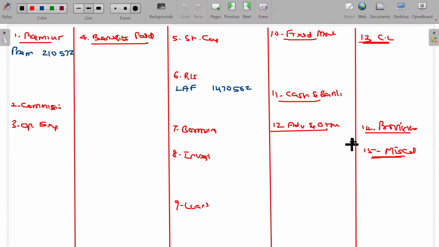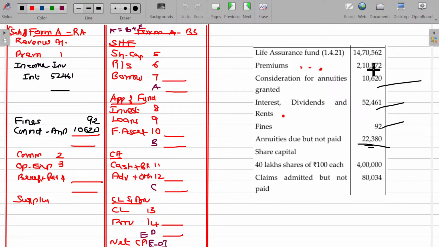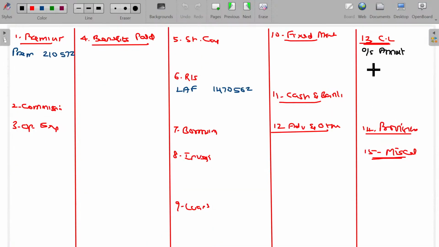Annuities outstanding. What's the value? 22,380. Clear?